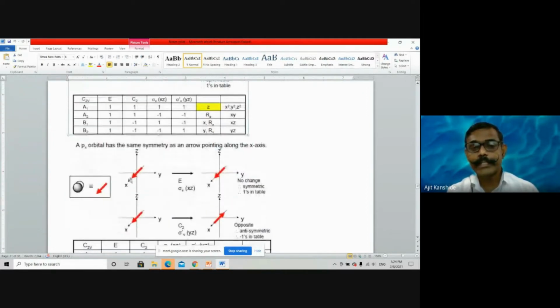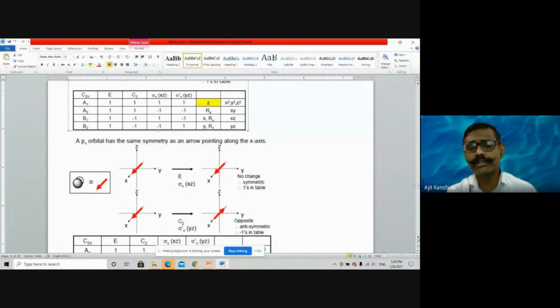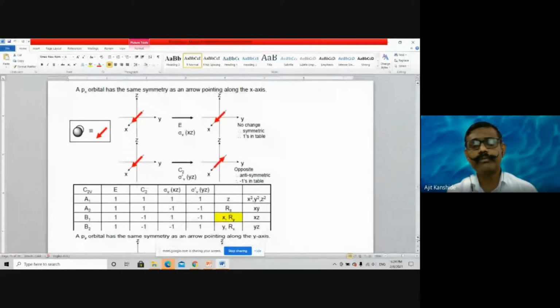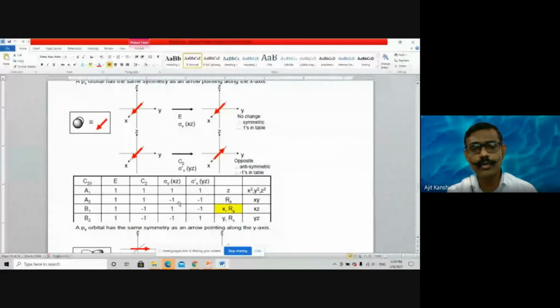Now consider this X. Perform identity operation and perform sigma xz operation. You will find there is no change. But if you perform C2, after rotation, this arrow which is pointing towards us, as per the diagram, will go away from us. See the change in direction. Change in direction means -1. So where is -1, for C2 and sigma yz? Which representation has -1 for C2 and sigma yz? This B1 representation has -1 for C2 and sigma yz. Therefore, that B1 represents X. Okay, it is a linear function.